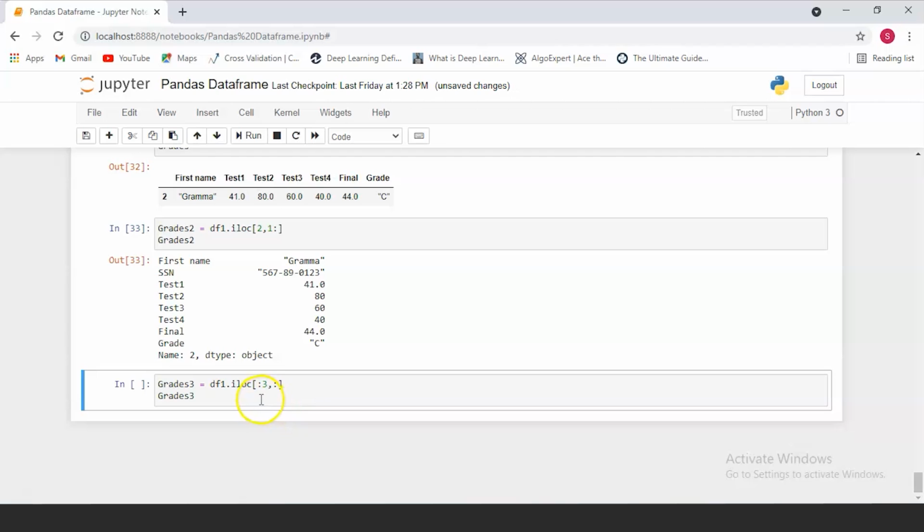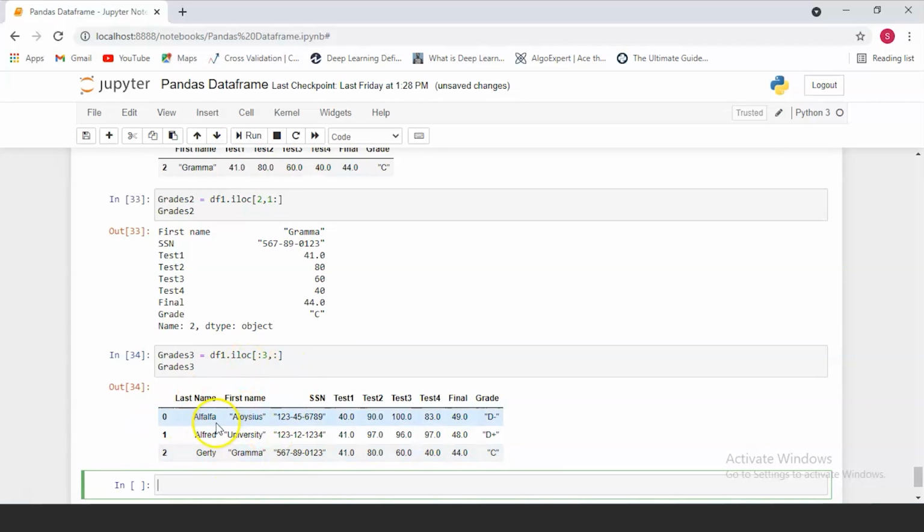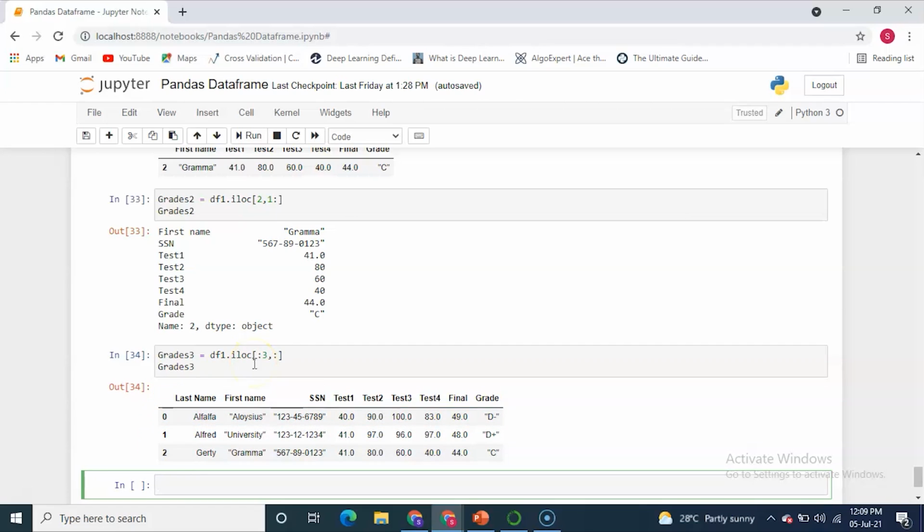Now let's see this again. Suppose you want to get all values up until the third index and you want all the column values for it. So this is what you get. So as you can see over here, we've specified the third index value. So why were you only getting the values of index up until 2? This is because when slicing in pandas, the start bound, which over here is 0, is included in the output. But the stop bound, which over here is 3, is always one step beyond the row that you want to select.